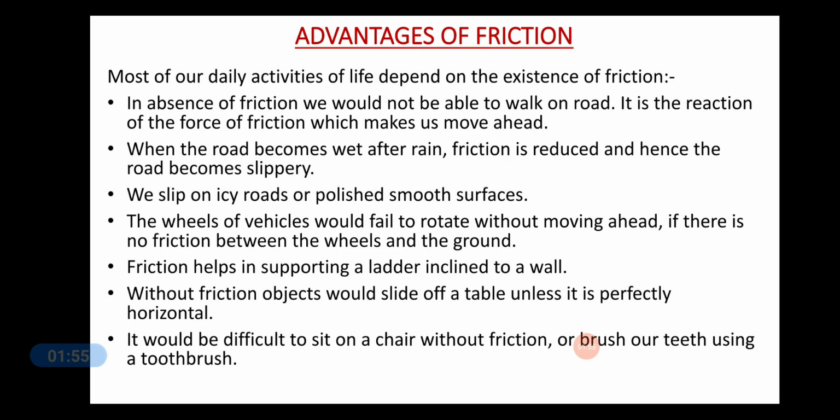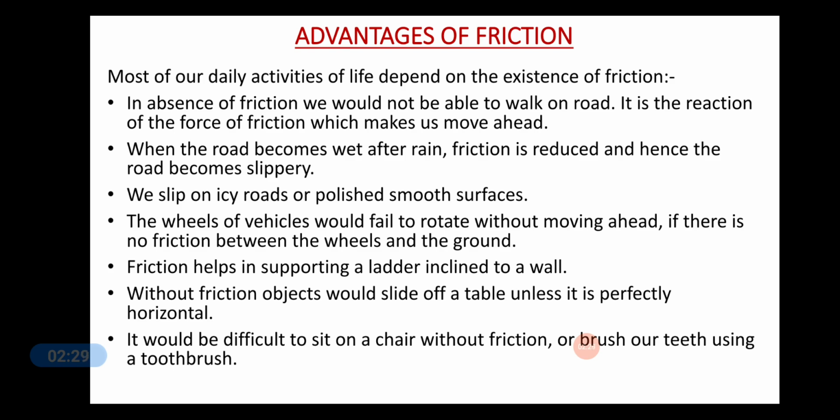The next example: the wheels of a vehicle would fail to rotate without moving ahead if there is no friction between the wheels and the ground. Think of the condition that the wheel is trying to rotate, but there is no friction between the wheel and the ground. So would the wheel be able to rotate on the ground? It would completely slide on the ground, not rotate. So it would be difficult for you to move ahead.